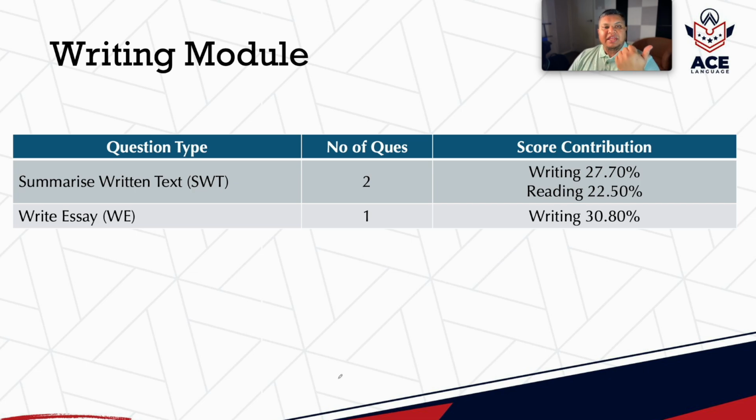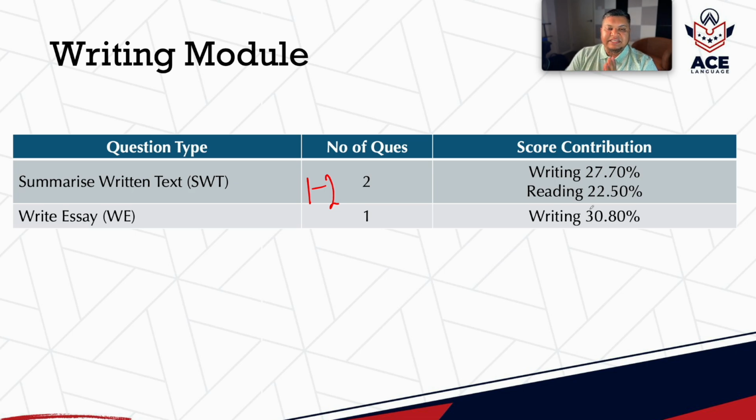One is your summarize written text, another one is essay. However, how you should actually approach them in the test will change vastly. First of all, for summarize written text, in the currently existing formula or test, we get 1 to 2 questions, but from 7th of August you'll get a fixed 2 questions. But this is not the biggest change, guys. The biggest change here is your writing and reading contribution.